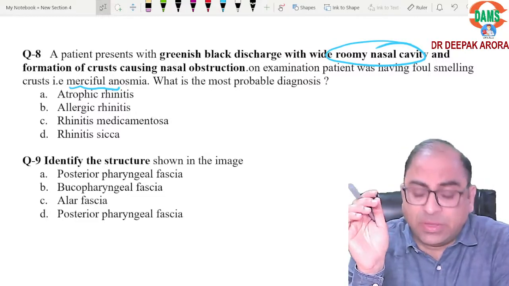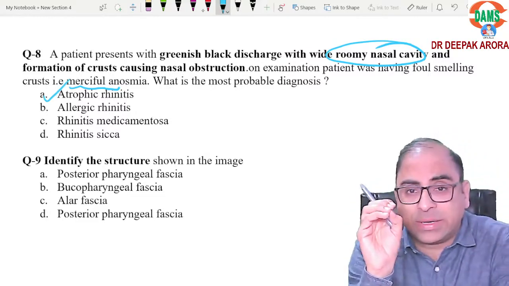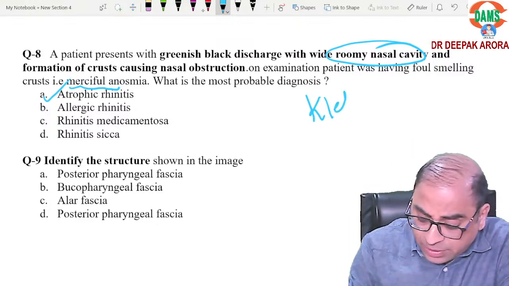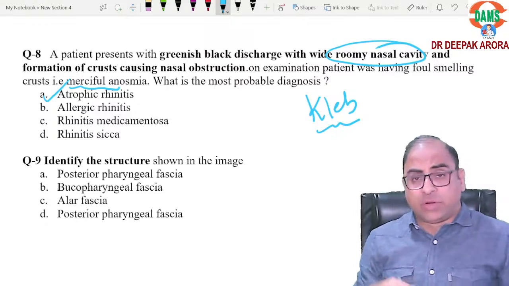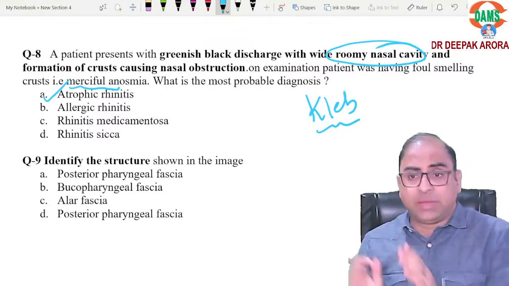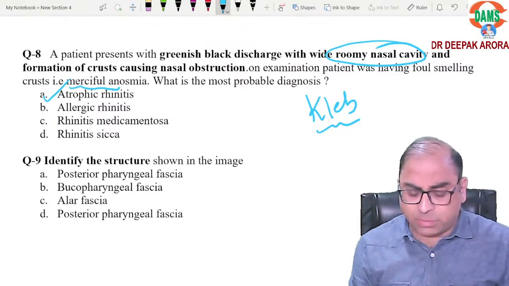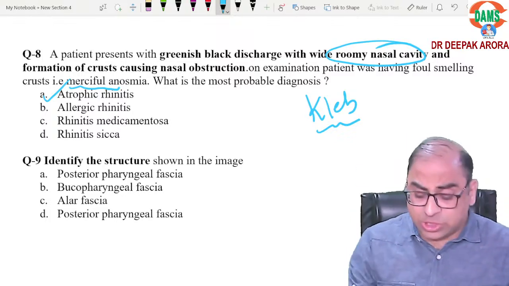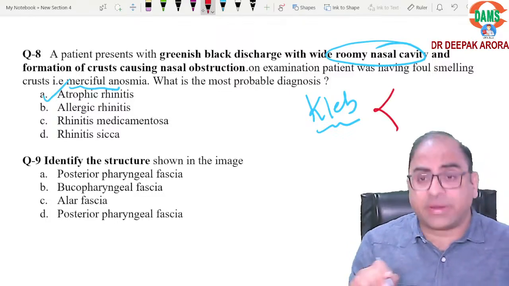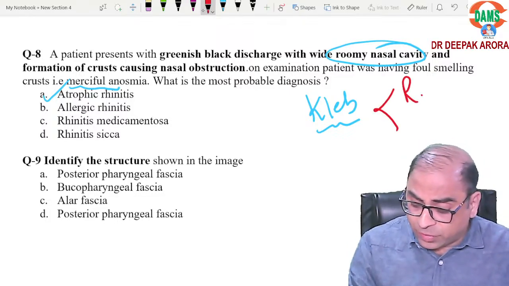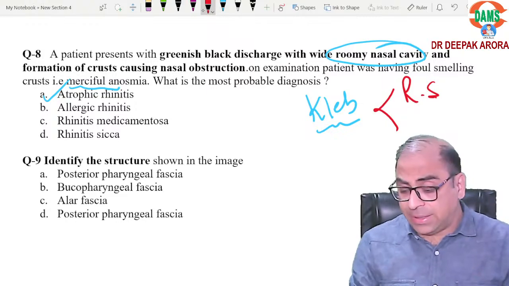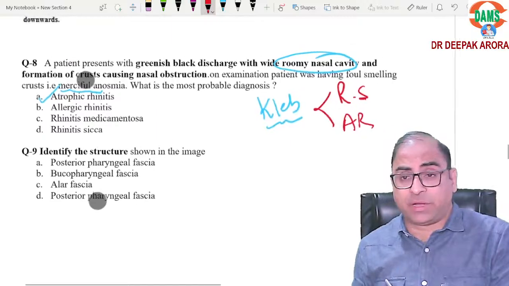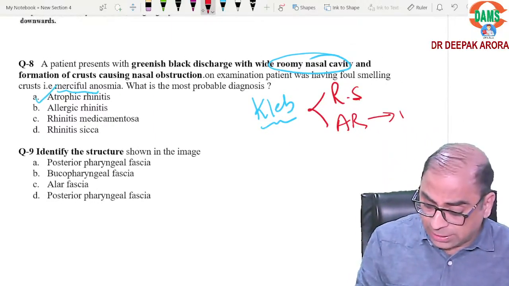Therefore, merciful anosmia is the keyword for atrophic rhinitis. Beta, we cannot afford to get this question wrong. But the roomy cavity is associated with Klebsiella. Just remember this point for all upcoming NEET exams, INICET exams, and all the students who are preparing for the upcoming NEET exam and listening to me. Klebsiella in rhinology: what is the differential diagnosis? Rhinoscleroma and atrophic rhinitis. How do you differentiate? The key factor is merciful anosmia.